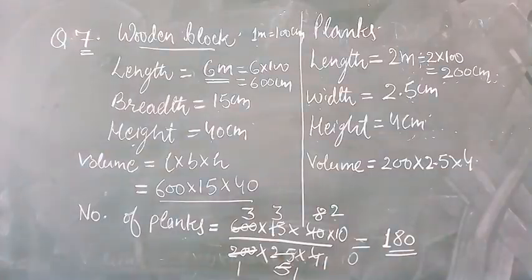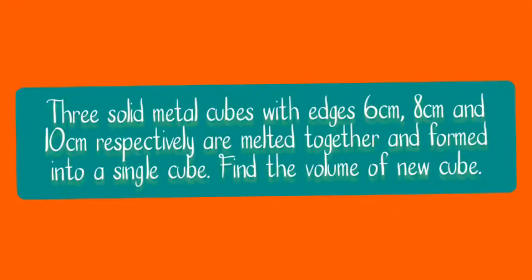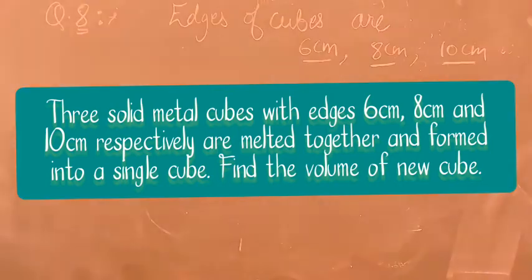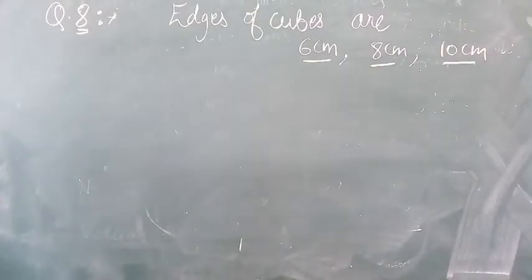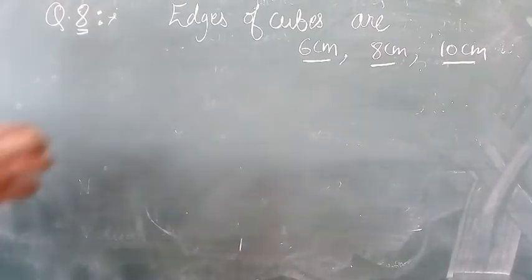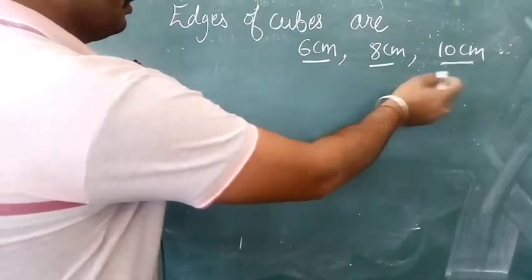Let us see one more question. 3 solid metal cubes with edges 6 cm, 8 cm and 10 cm respectively are melted together and formed into a cube. Find the volume of the new cube. Now let us see what is given in the question. We are given edges of 3 cubes. The edges are 6 cm, 8 cm and 10 centimeter.